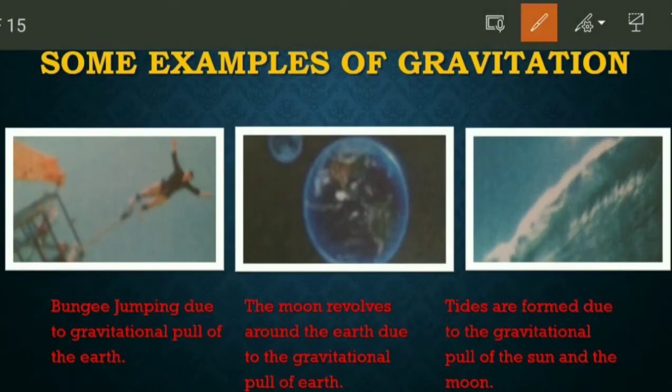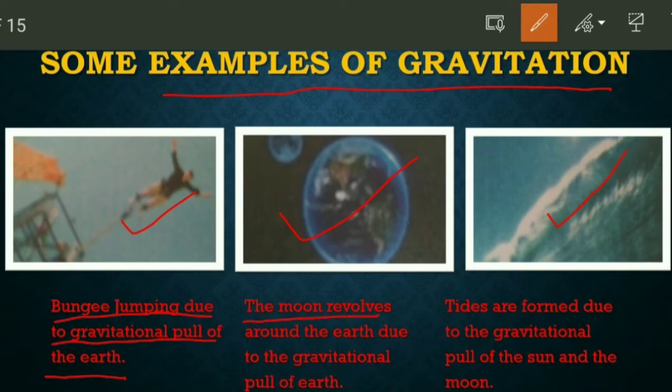Some examples of gravitation. This is the first example here, bungee jumping, and this is the second example, showing the revolution of the moon around earth, and this is the emerging of tides. So we will study the reason behind them. Bungee jumping is done due to the gravitational pull of the earth.